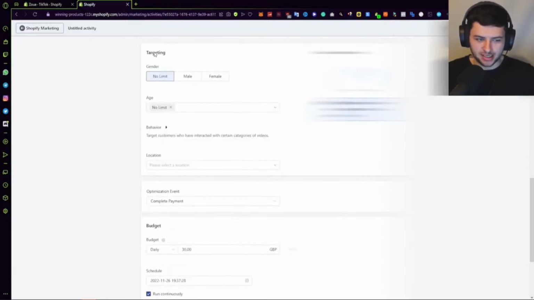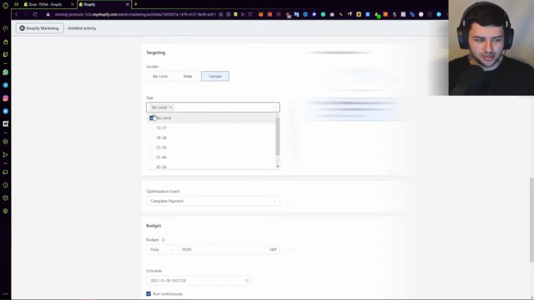Next up is targeting. Under gender, for the most part, you can press no limit unless it's targeted to a specific gender under your demographic. Now, my product is very female gender heavy, so I'm going to select female because for the most part, this is like a female product. So unless someone's boyfriend or partner would buy it for a girl, it's going to be girls buying it for the most part. So I'm going to target this as a female audience.